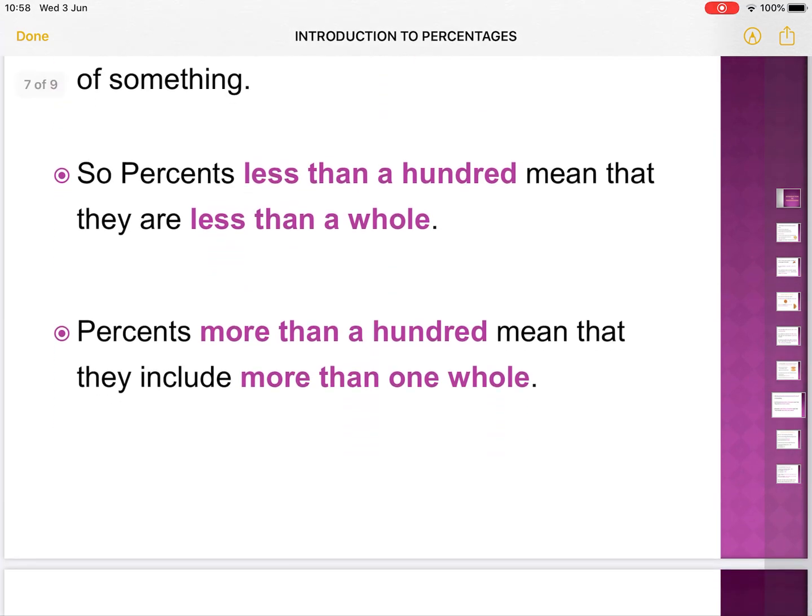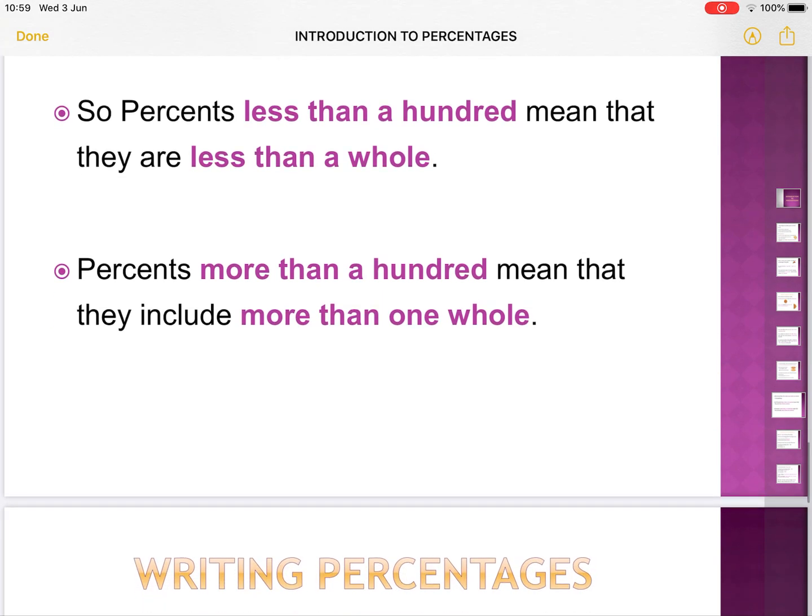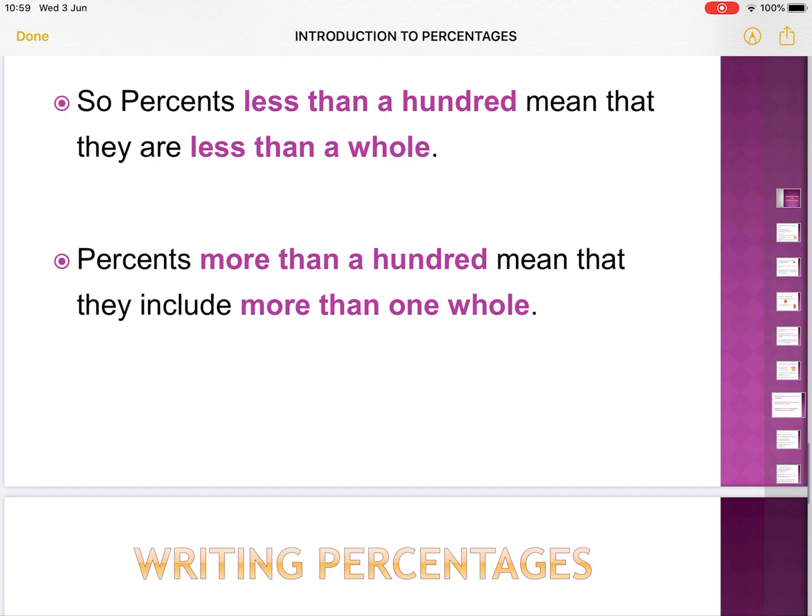On the other hand, percentages more than 100, like 101, 150, 300, 500 percent, mean that they include more than one whole. So as we said before, this friend who ate 200% of a pizza ate 2 whole pizzas. A friend who eats, I'm exaggerating, 500% of a pizza means that he ate 5 whole pizzas, okay?